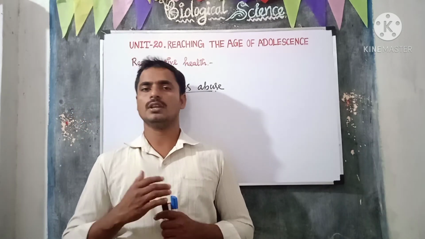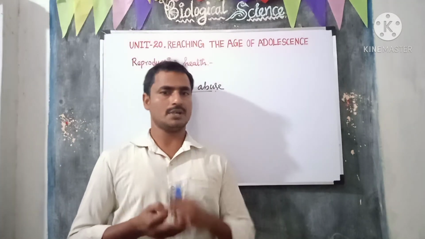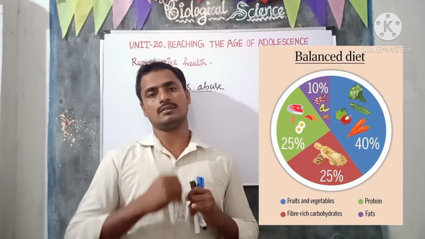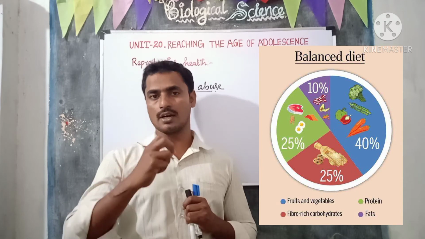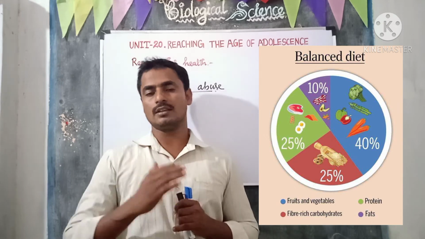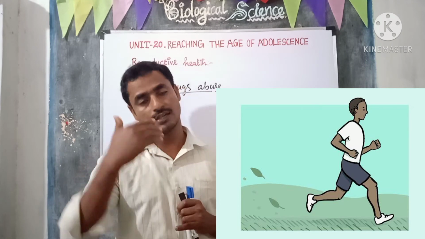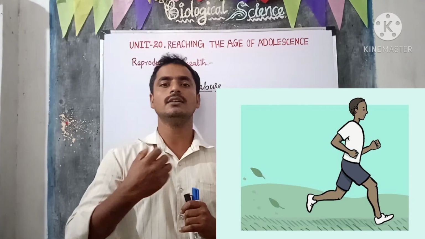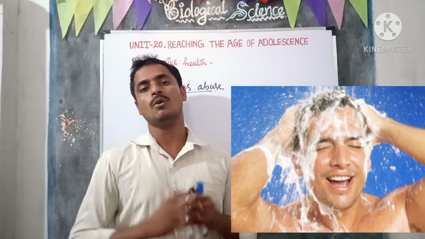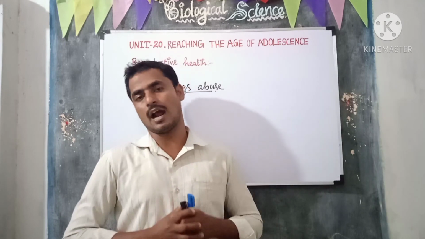So in this video we learned about reproductive health, which includes diet, exercise and personal hygiene. When we learned about diet, we should maintain a balanced diet, which means the diet should contain all the essential nutrients in the proper amount. Then exercise. We should do exercise regularly to keep the body fit and healthy. Then personal hygiene. We should maintain personal hygiene for a healthy body, to keep our body fresh and germ free.